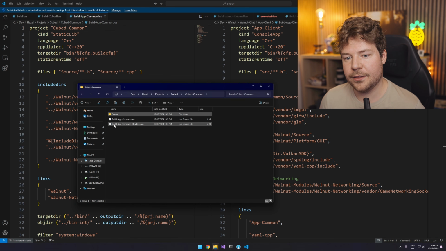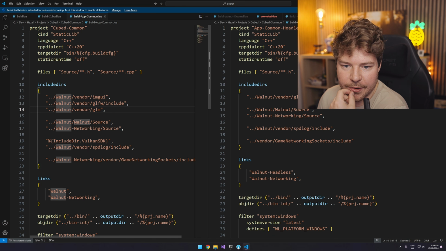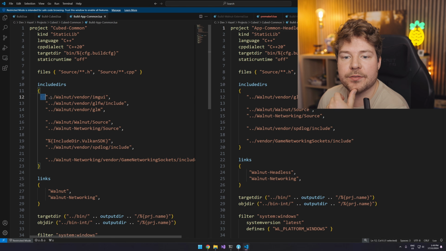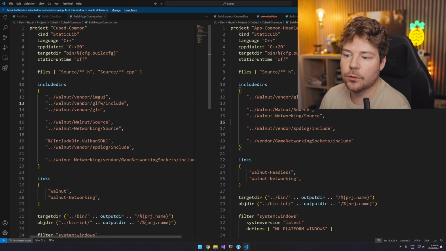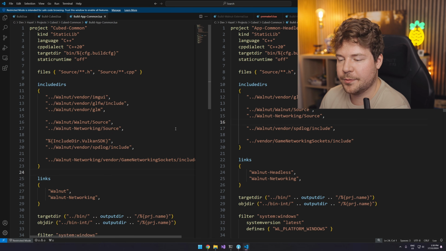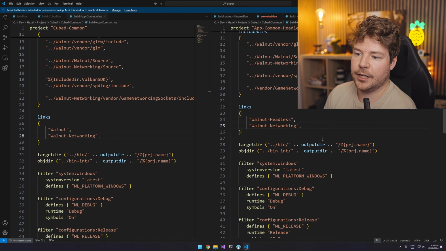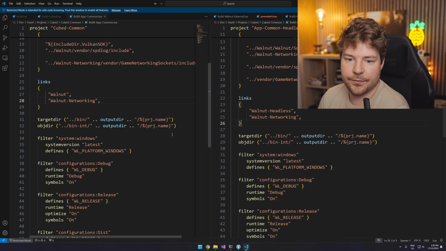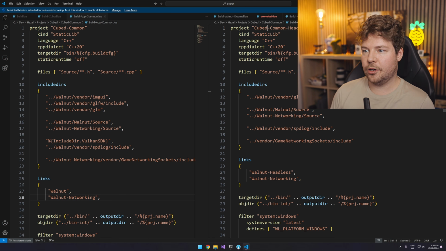Okay. So I think there's a headless version because for whatever reason, we decided to actually have Walnut here. And you can see that, for example, the non-headless version has IMGUI and GLFW, but this one doesn't. So it does actually have the full Walnut functionality within here if we want it. So it's obviously optional, but I guess we can keep that. And so we've got Walnut and Walnut networking in the non-headless version and Walnut headless and Walnut networking in the headless version, which is great. And everything else I'm pretty much happy to keep. I'll just call this cubed common headless.